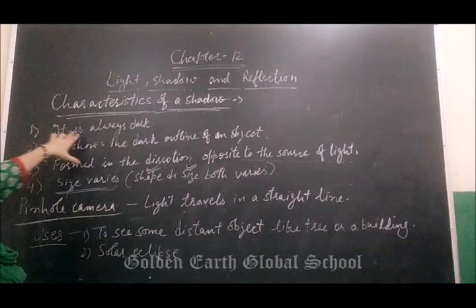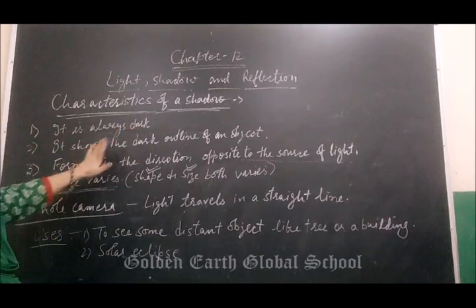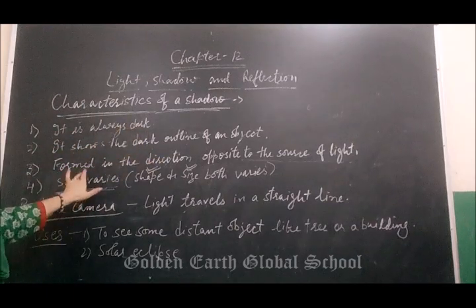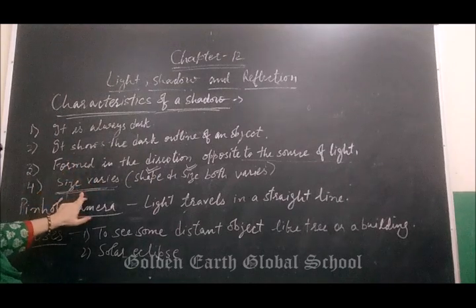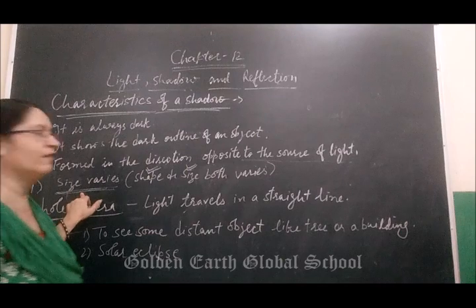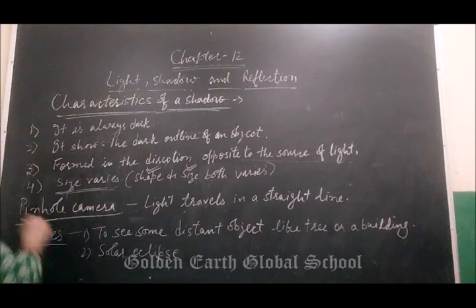Very important. It is always dark in color. It shows only the outline of the object. It is formed in the direction opposite the source of light. Next is size and shape, both vary. Understood? Next is pinhole camera.